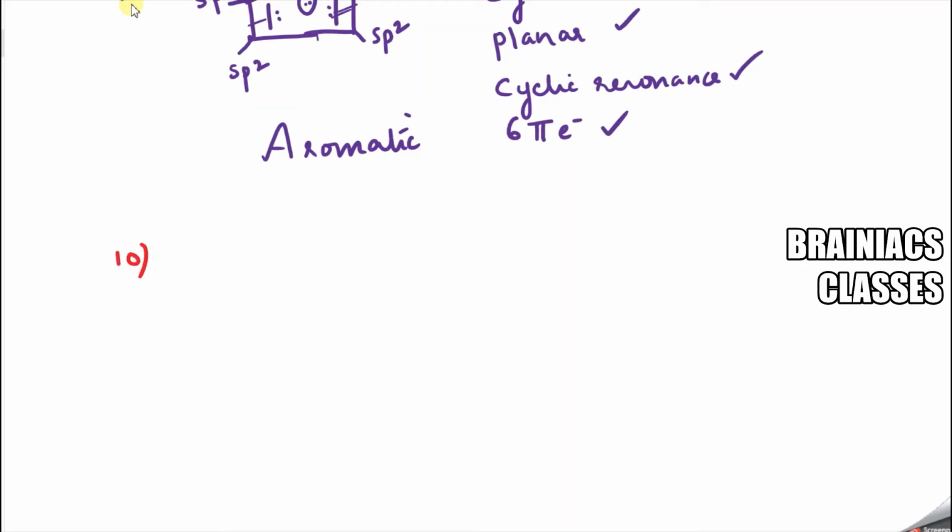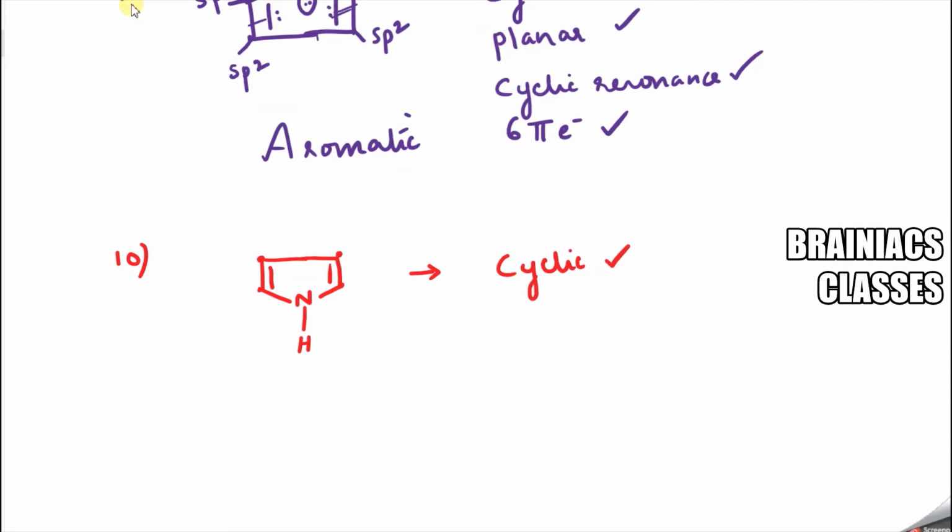Comment whether this compound is aromatic or not. Do it. So here also you have a cyclic ring, very much visible. Nitrogen is also part of the cyclic ring. So this type of ring is called heterocyclic. You might know it. So it is cyclic, that is very clear.